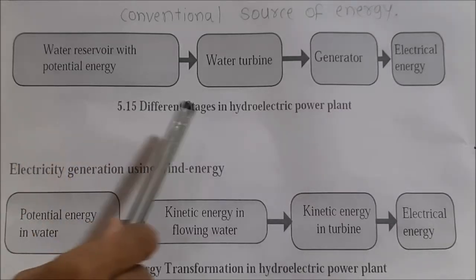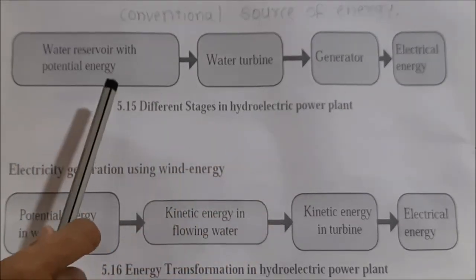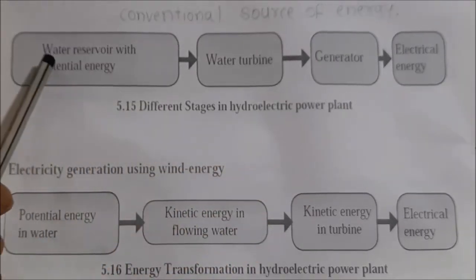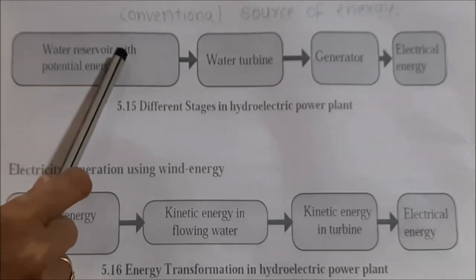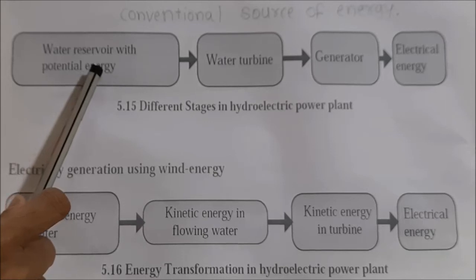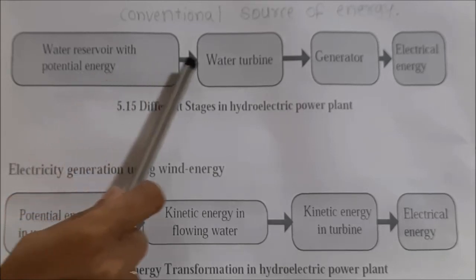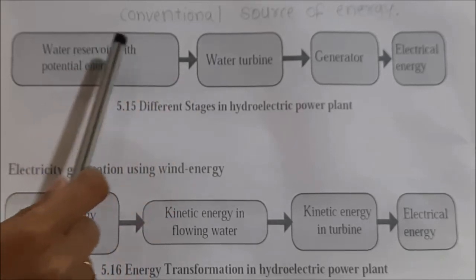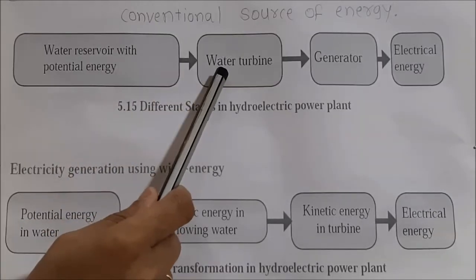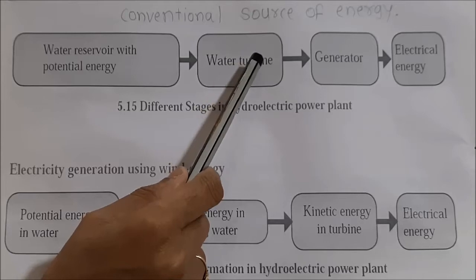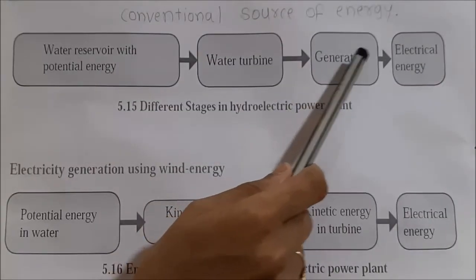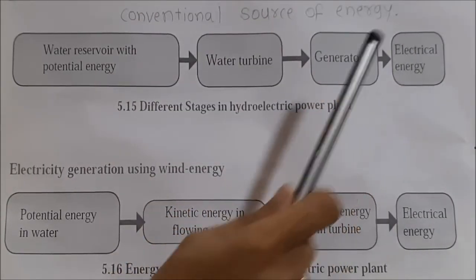This is the fourth type of energy. This is called a hydroelectric power plant. In this hydroelectric power plant, a water reservoir is used, and the water reservoir is in the form of potential energy and is in the form of dams. This water reservoir, after coming in contact with the turbines, drives the generator, and ultimately it forms the electric energy.